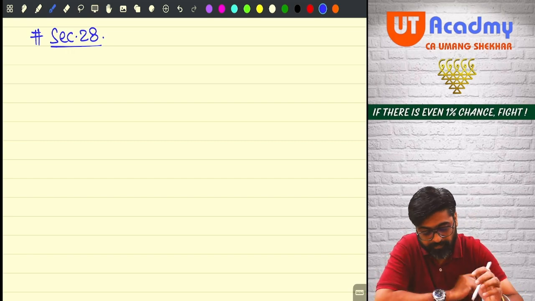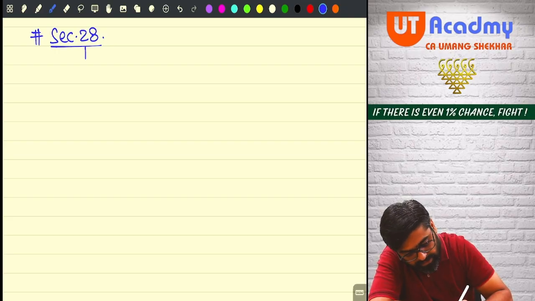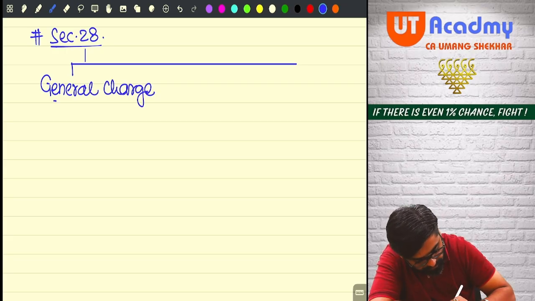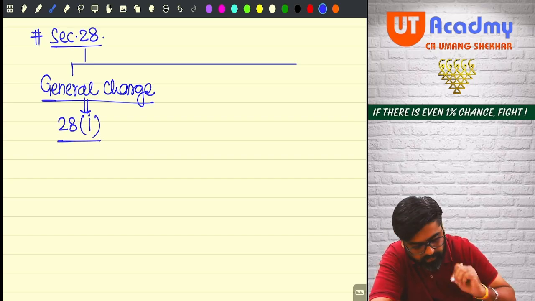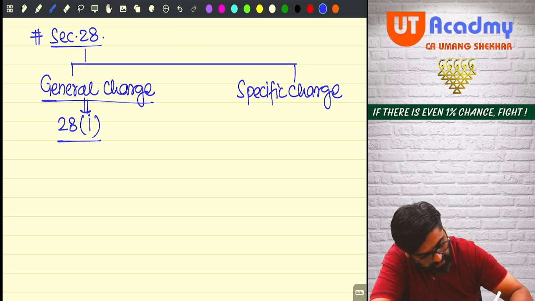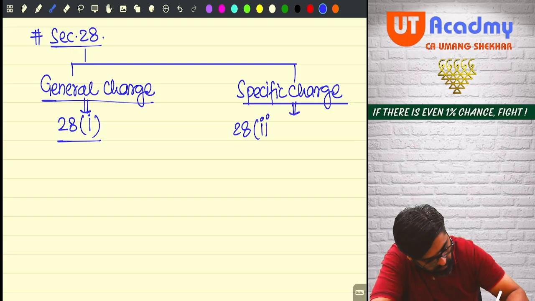So what I am going to do, I am going to divide this section 28 into 2 parts. One is the general charge, that is given in section 28 clause 1. And the second part is the specific charge, and that specific charge is given from section 28 clause 2 onwards till clause 7.